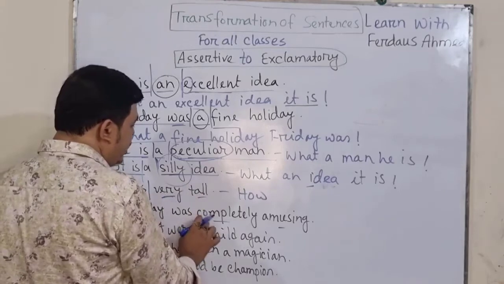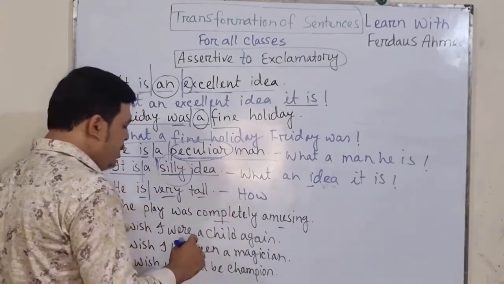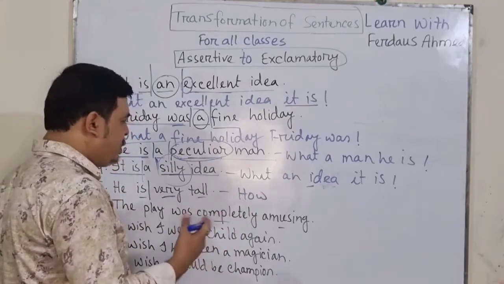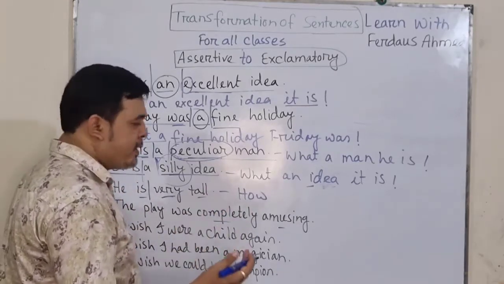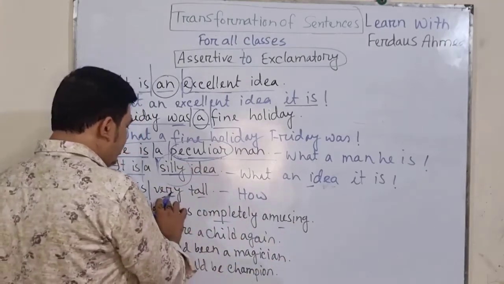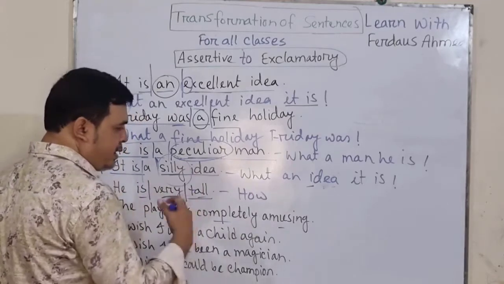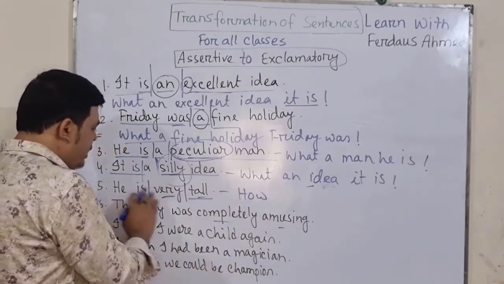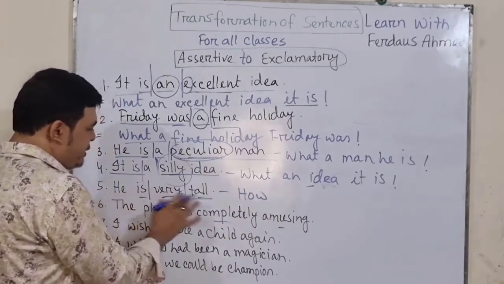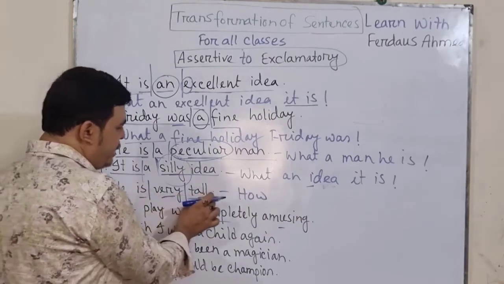After very and completely, this sort of word, the adverb that is actually emphasizing the next noun or next adverb, you should omit this, keep these things in the middle, and after that the rest of the things. So he is. I have divided this sentence into three parts. First one is he is, then very, and tall.